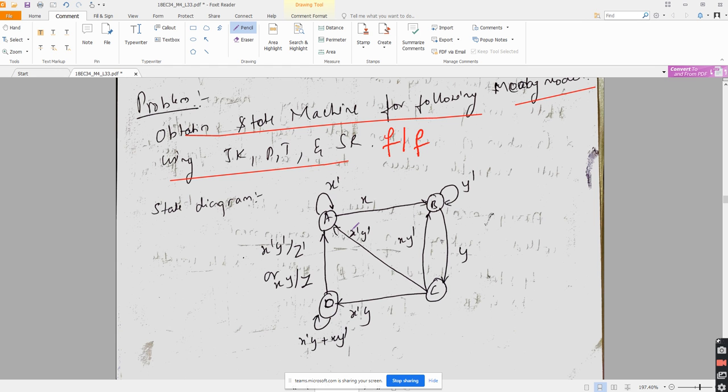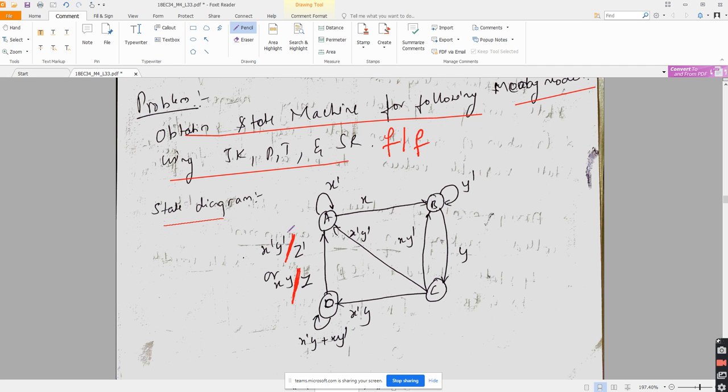I will be precisely very clear. Either x, y bar z, or other. Good. How many input variables are there and how many output variables are there? There are two input variables, correct? And how many output variables? There is only one output variable.